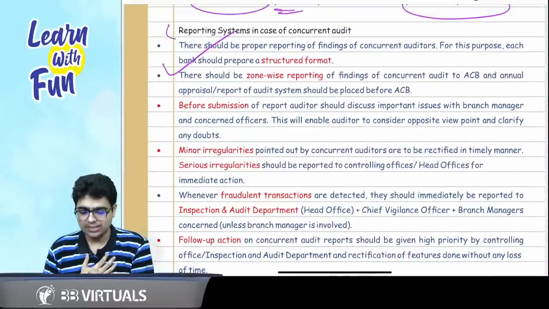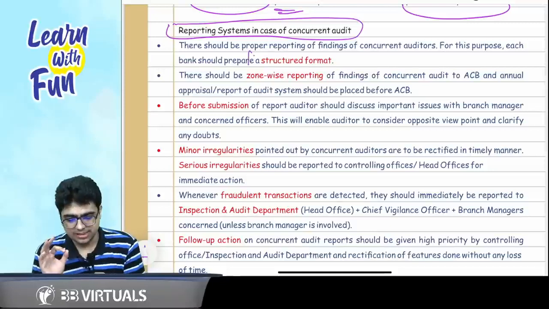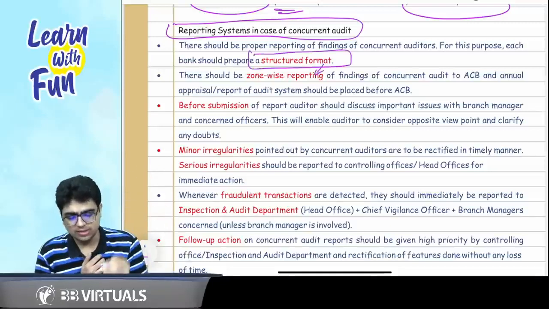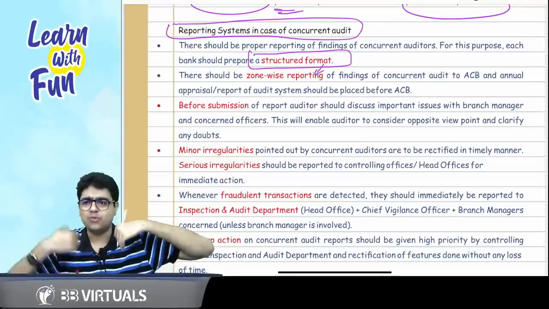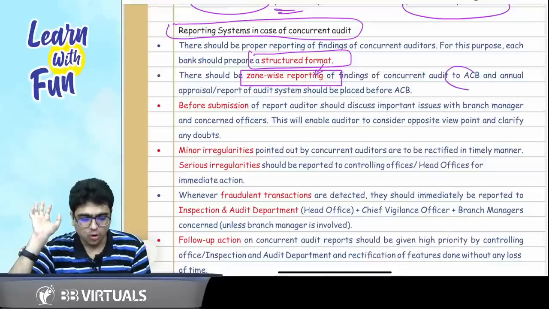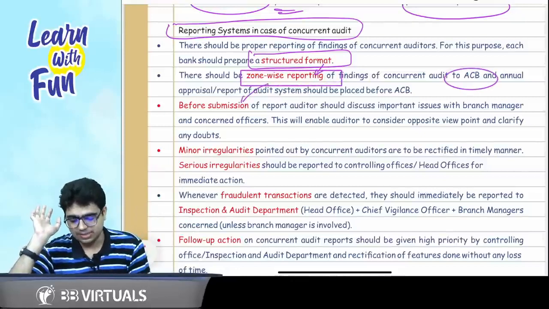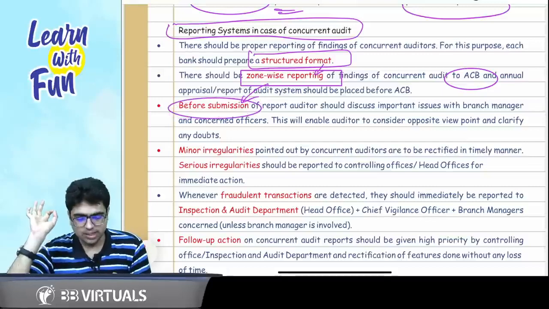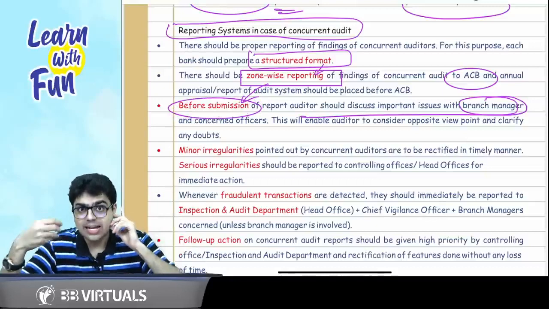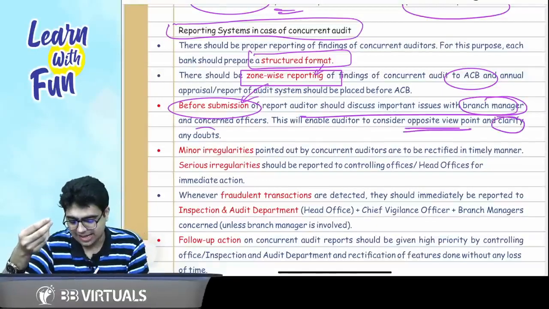Sir, reporting system in case of concurrent audit. So it says prepare the reports as per a structured format. There should be zone wise reporting, that is south zone, east zone, west zone, whatever zones are there, and findings should be reported to the audit committee board. Before you submit the report, discuss with the branch manager whatever are your findings, because it will help you consider the opposite viewpoint and get clarity on doubts.